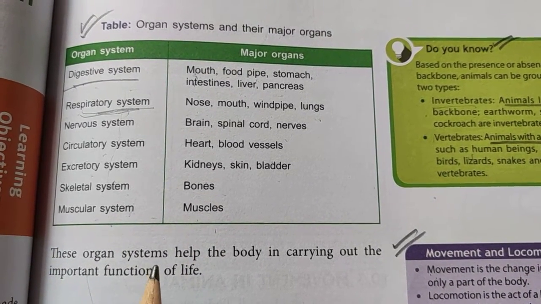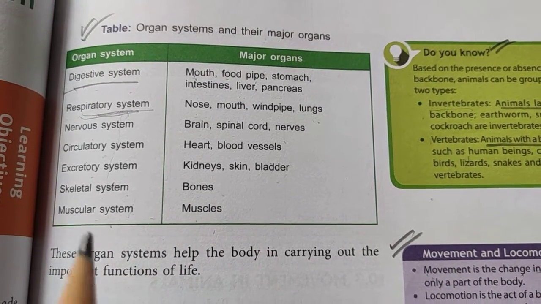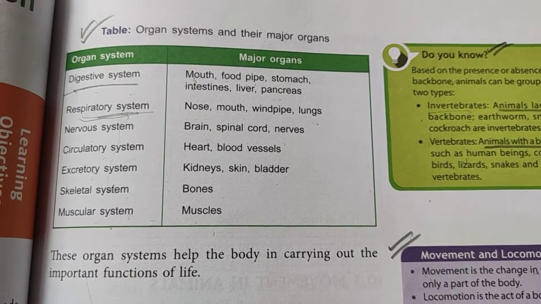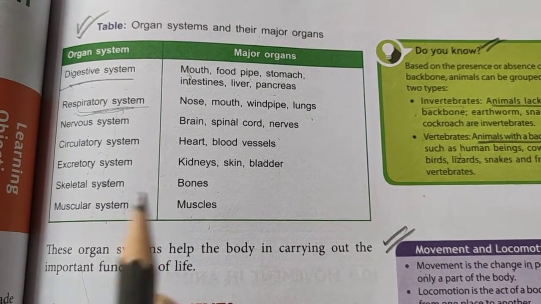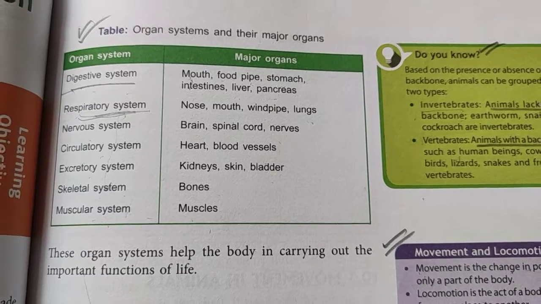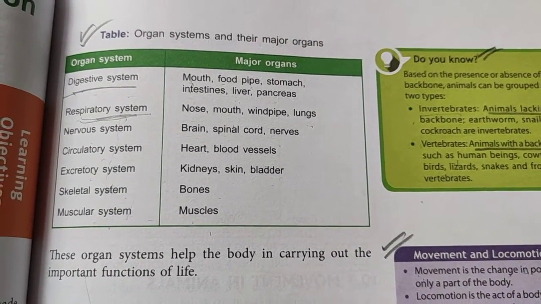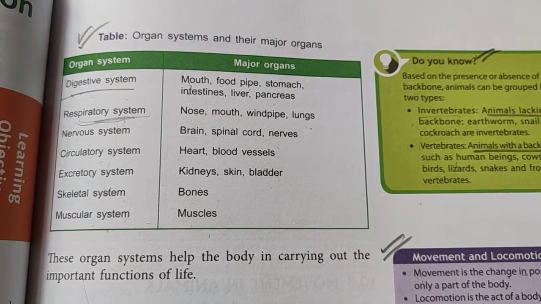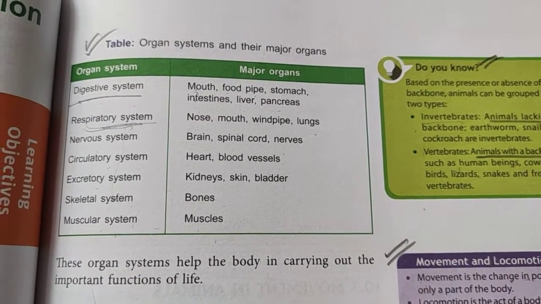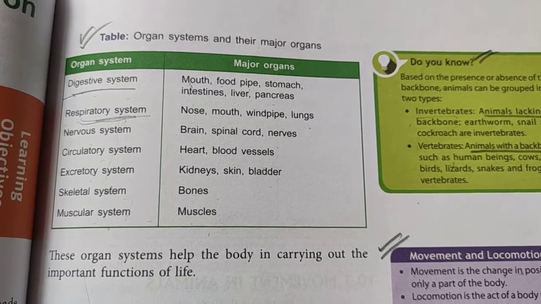So these types of animals with a backbone are known as vertebrates. Okay. And the animals which don't have a backbone, for example snail, cockroaches, earthworms, are known as invertebrates.